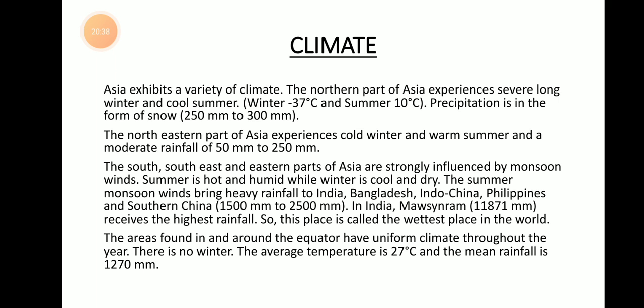The northeastern part of Asia also experiences cold winter and warm summer, and it has moderate rainfall. Moderate means medium level of rainfall, not too high, not too low. So the average rainfall will be from 50 millimeter to 250 millimeter.